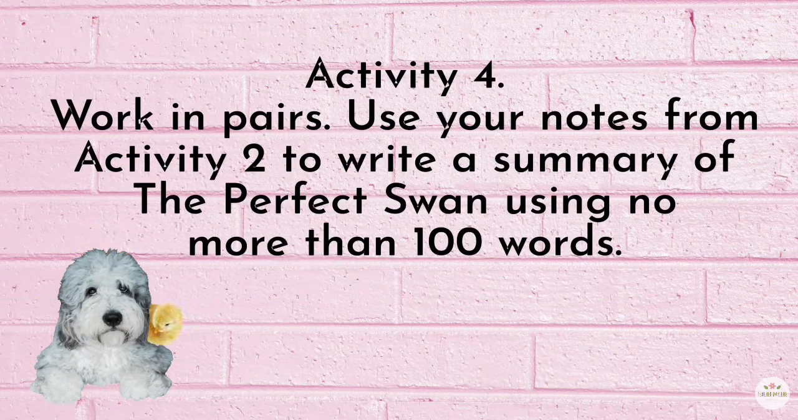Activity 4. Work in pairs. Use your notes from Activity 2 to write a summary of the perfect swan using no more than 100 words.